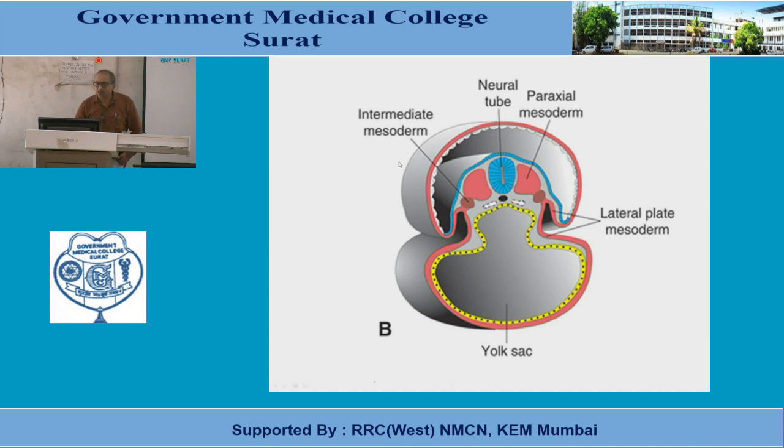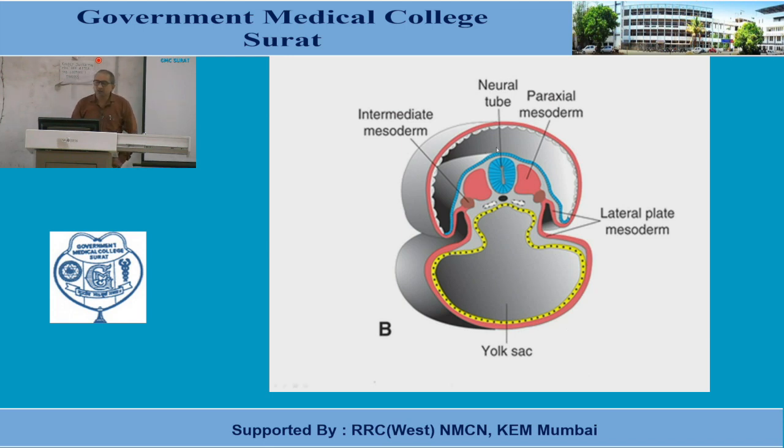That source is the intermediate mesoderm. Now you know about the intermediate mesoderm. That is one of the divisions of the intraembryonic mesoderm.